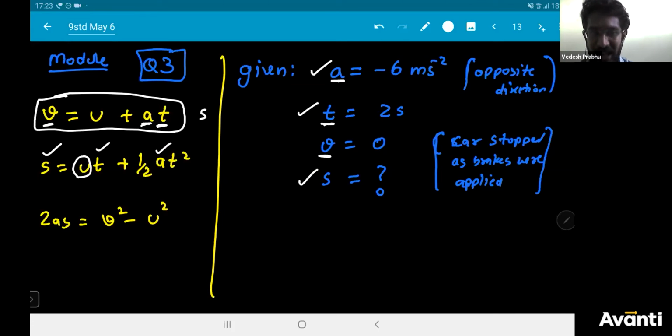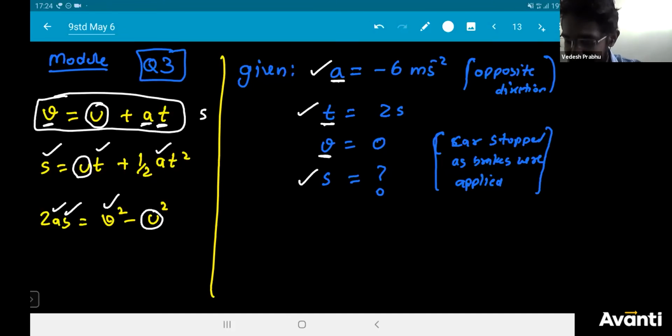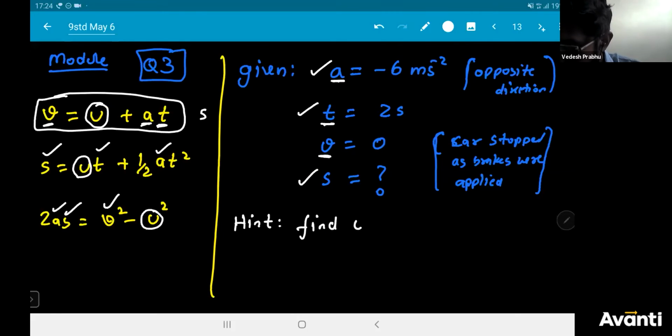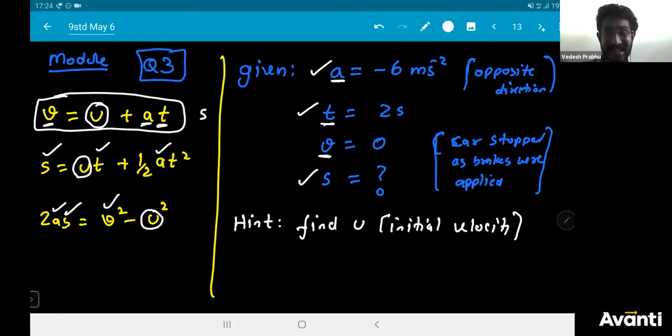Again, when I come to the third equation, I have a, I have s, I have v, but u is not there. So if you carefully observe, in all the cases, if I have to use any of the formula, I want u. I want to find u. Without u, I cannot go to the simplification part. So hence the first thing, find u. What is u? Initial velocity. Find initial velocity, and then you can solve.